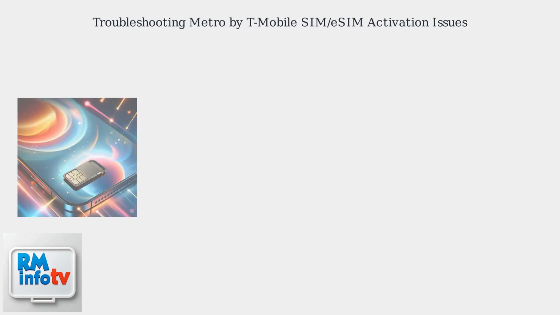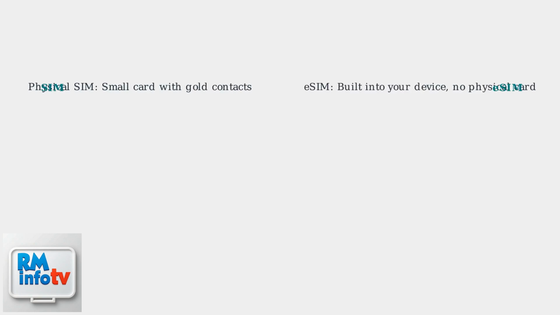Experiencing problems with your Metro by T-Mobile SIM or eSIM? Let's troubleshoot the activation issues step by step. First, distinguish between a physical SIM and an eSIM. A SIM is a physical card that stores your subscriber data, while an eSIM is embedded in your device, allowing digital activation without a physical card.